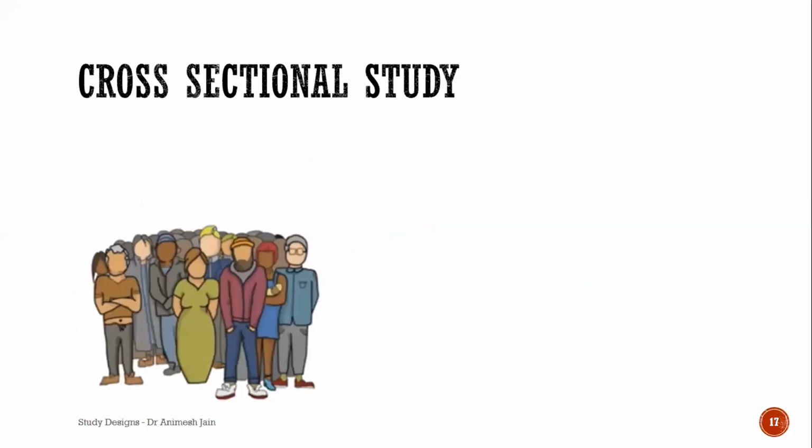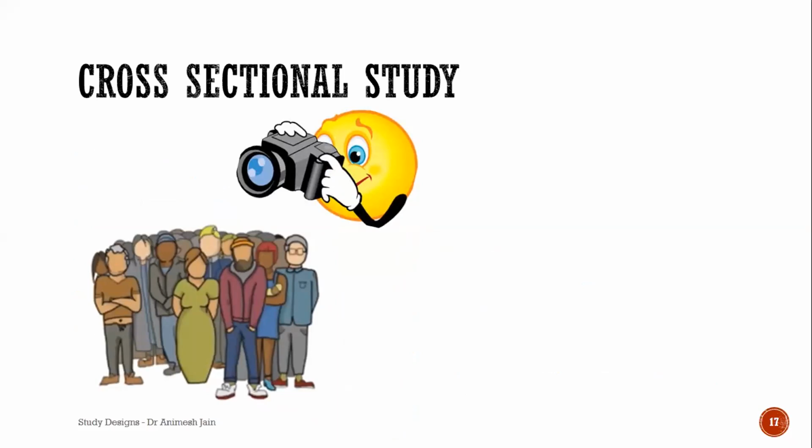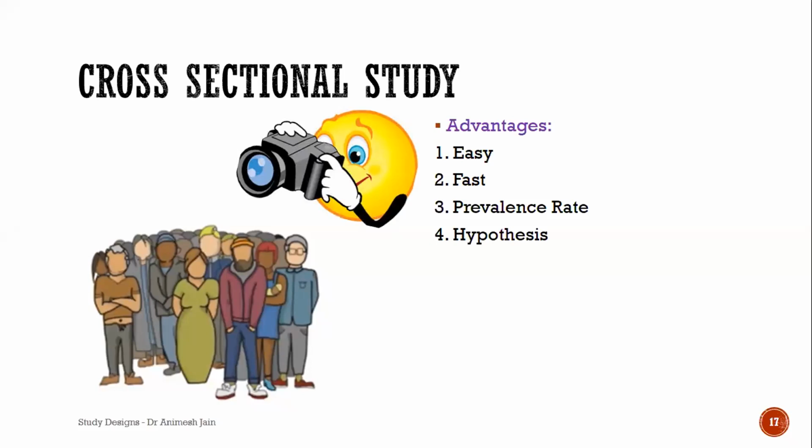So you take a group of people, and it's something like, if I can give you an example, it's akin to taking a picture. So when you take a still picture, it gives you at that time whoever was doing what, and you are seeing that. So it's something like that. The advantage is it's easy, it's fast, and it gives you the prevalence rate. So that's why another name of this study is also prevalence studies, because it gives you the magnitude or the prevalence of the problem. It also in a way helps you to generate hypothesis when you can try to see what was already the exposure at that time and what the people are having at that time, that is the outcomes.